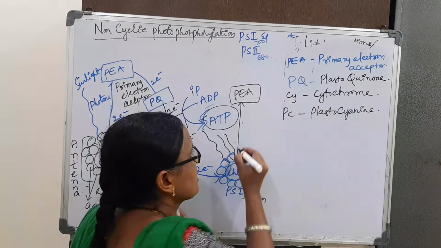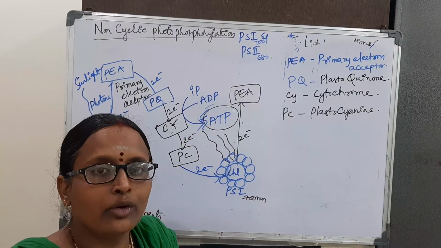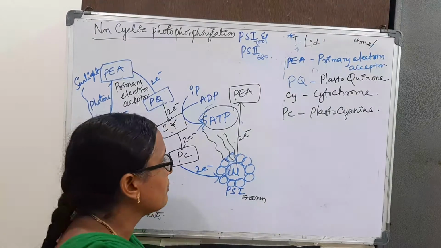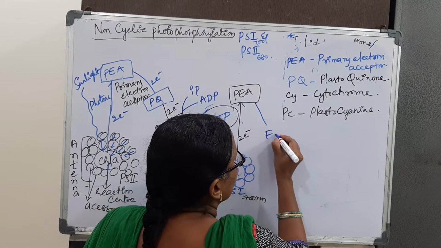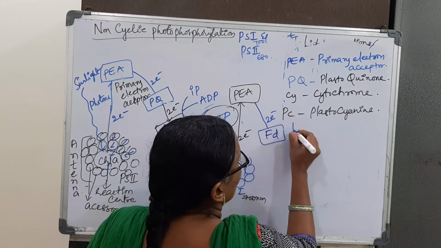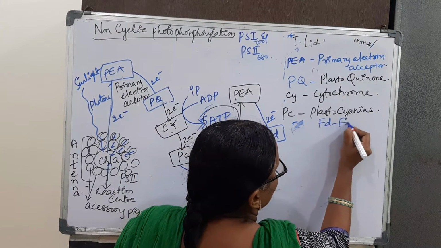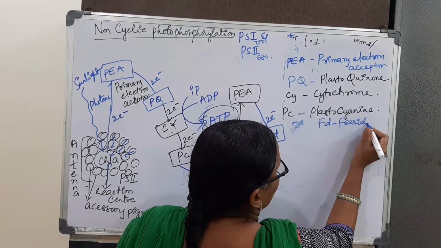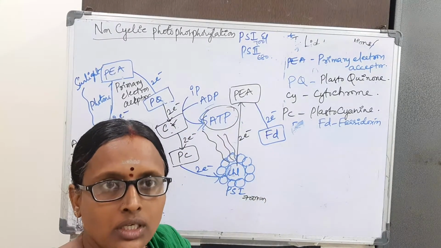A pair of electrons is accepted by the primary electron acceptor. From that, it gives to a special compound, that is FD, ferredoxine. FD stands for ferredoxine.